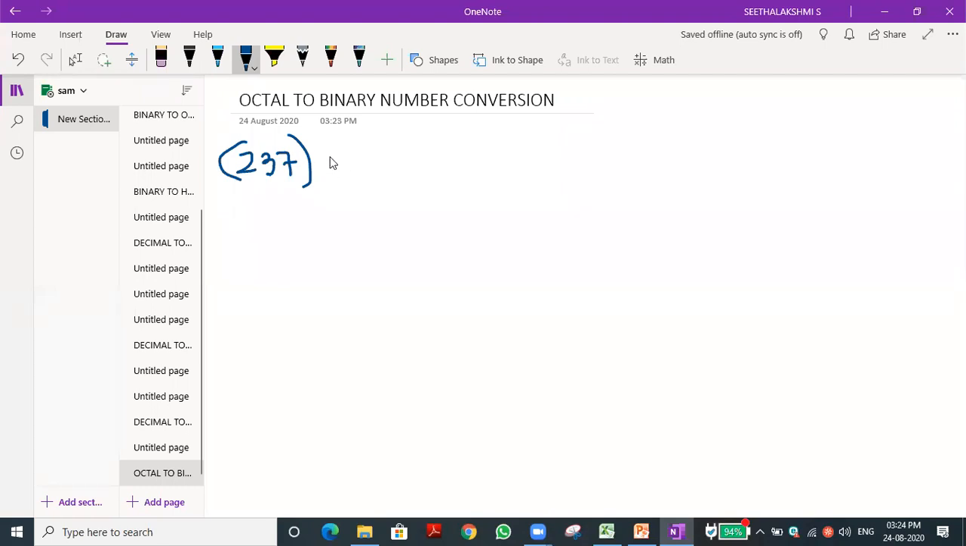What's the base for octal? 8. So we need to convert into binary. What is the base for binary? 2. We are writing the 2. Okay. So if the number is given like that, we need to take each digit. 2 is one digit, and 3 is another digit, and 7 is another digit.